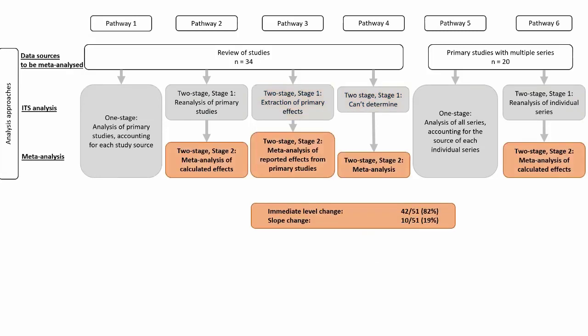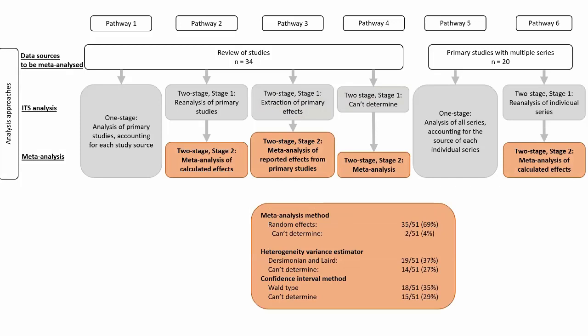At the meta-analysis level, the most common effect measure meta-analysed was the immediate level change, which appeared in 82% of two-stage reviews. Slope change was not as common, appearing in just under 20% of two-stage reviews. Almost 70% of reviews used random effects meta-analysis, with the most common heterogeneity variance estimator being DerSimonian and Laird. However, in just under 30% of two-stage meta-analysis reviews, the heterogeneity variance estimator and the confidence interval method could not be determined. And in 2 reviews, we couldn't determine the method used for meta-analysis at all.